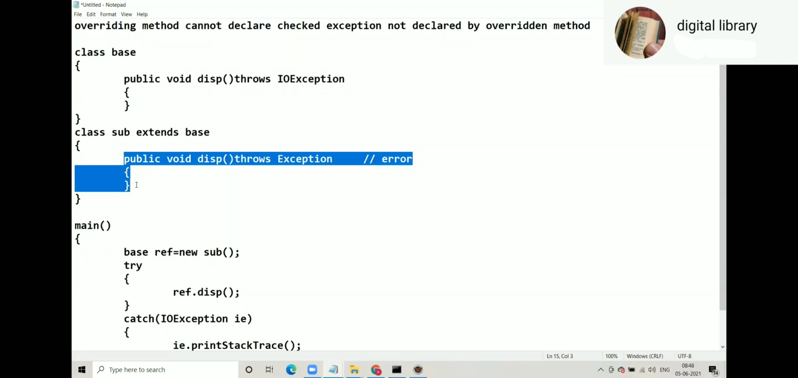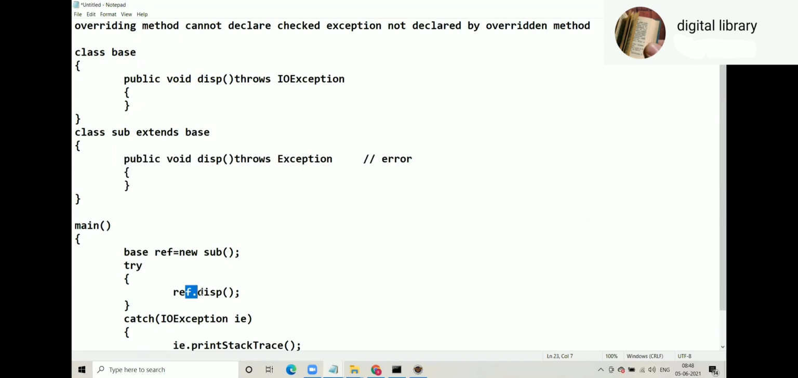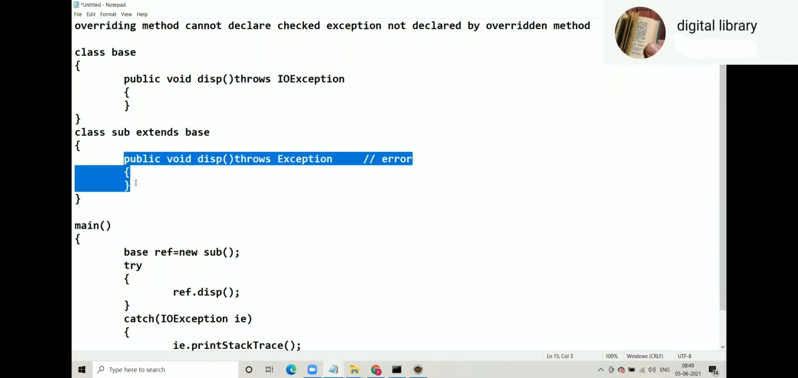IO exception cannot catch exception. So that will be the side effect if this code is allowed. If this highlighted code is allowed, what side effect we can get during runtime is ref.sub. Ref contains sub. So sub method gives exception. We cannot catch that. That is a side effect. So compiler has anticipated that it may happen during runtime, and based on that, it stops us here.